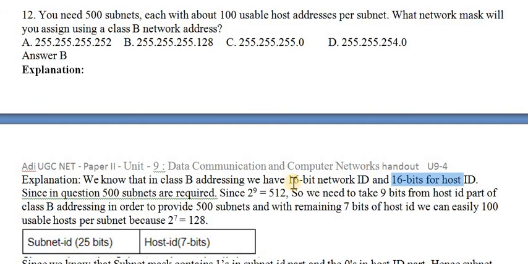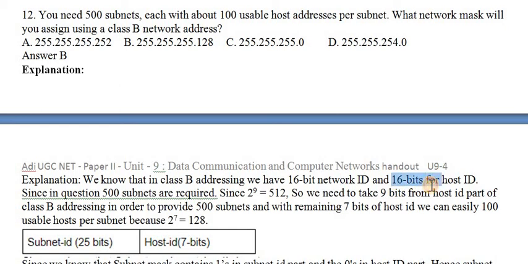Now from the 2 power 16 networks, we are taking a single network from this class B. Now, how many subnets we are breaking that single network into? That is the 500 subnets you want to keep. From the 32 bits we are reserving 16 bits for the network. We should not touch these bits.